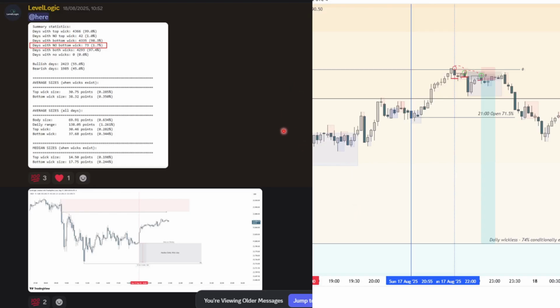Just so you can see, I'm not doing all this kind of stuff after the fact. Here's the Discord post, so 10:52, which was my time in Australia. That was at this blue line, and I posted this stat to the Discord that we were likely to take out that wickless at some point, and I showed the box area of what the report was actually telling me the size of the wick would likely grow to, so it would at minimum get to somewhere in this box.